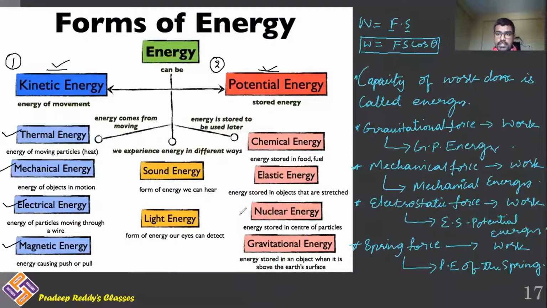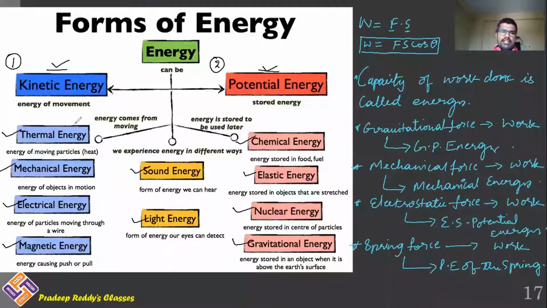If magnetic force is able to do some work, it is called magnetic energy. And if the chemical force is able to do some work, it is called chemical energy. Similarly, elastic energy is by spring force. Nuclear energy: if the nuclear force is doing some work, it is called nuclear energy. Likewise, gravitational energy, sound energy, and light energy. These all are different forms of energy that depend upon the nature of force which is acting on the object.